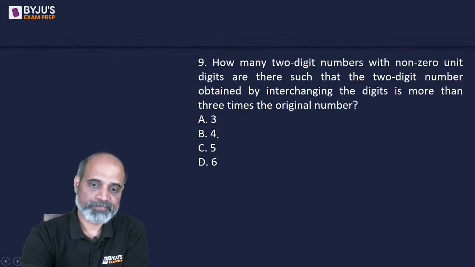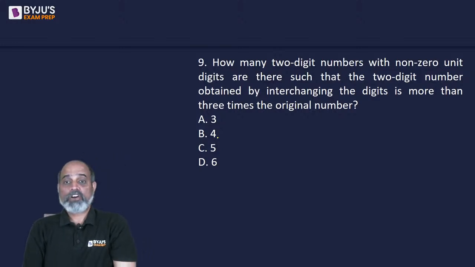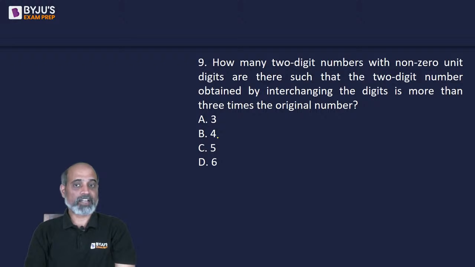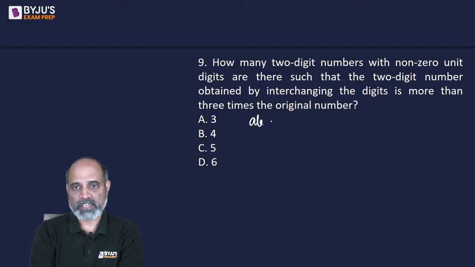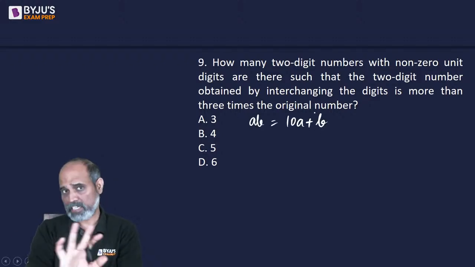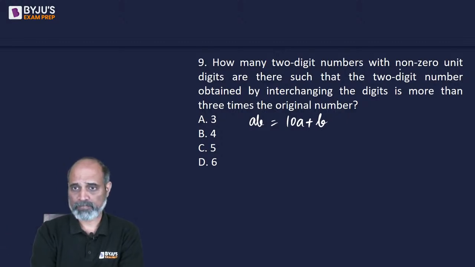Okay. Next, how many 2-digit numbers with non-zero digits are there such that the 2-digit number obtained by interchanging the digits is more than 3 times the original number? So let's say the 2-digit number is AB, which we can write as 10A plus B, and A and B are not supposed to be 0. Okay, please do remember this condition.